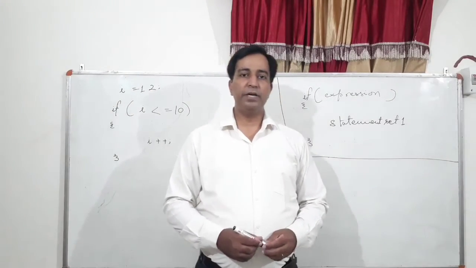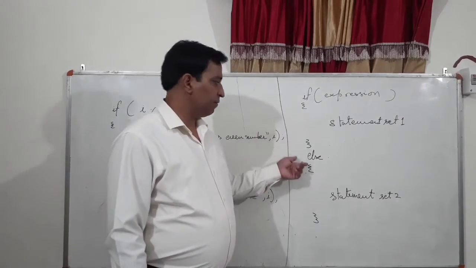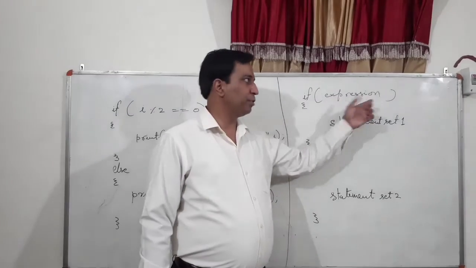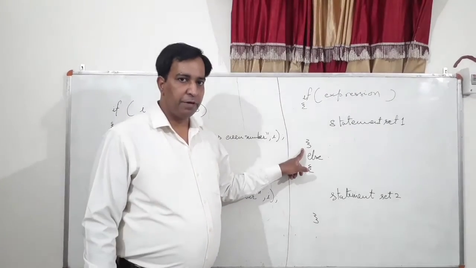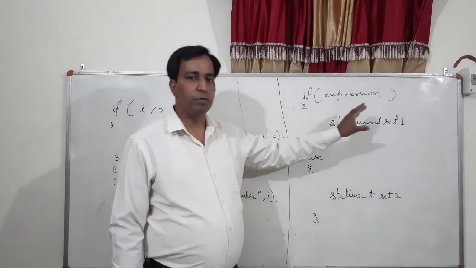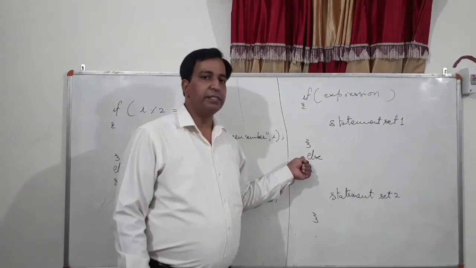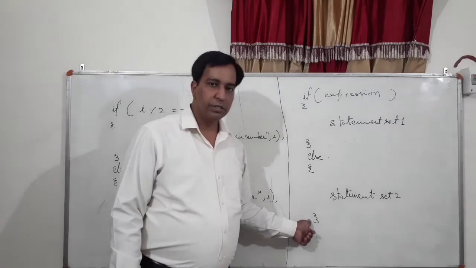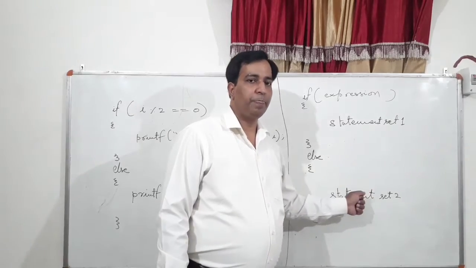Let's see the next part, if else. Let's have a look at this. This is the if and else statement. The syntax is: if, bracket starts, expression, bracket closes, within the curly bracket the body of if will be written. That means whatever statements you want to run within if, those statements will be mentioned, right? After closing this curly bracket, we'll write else. Else, curly bracket starts and curly bracket closes. Within these two curly brackets, we'll write the body of else, right?